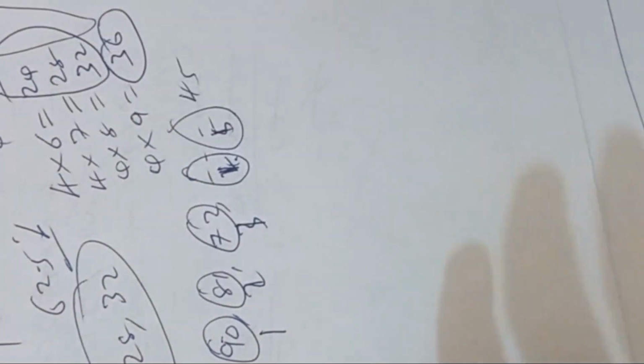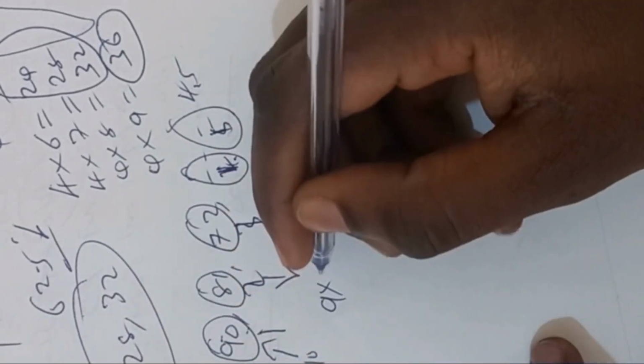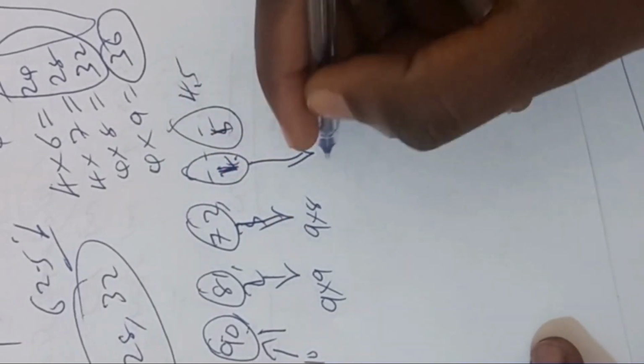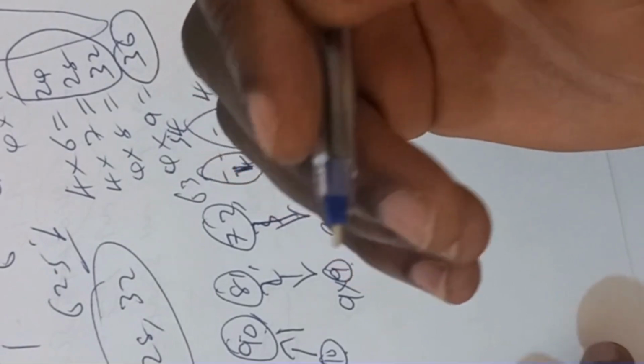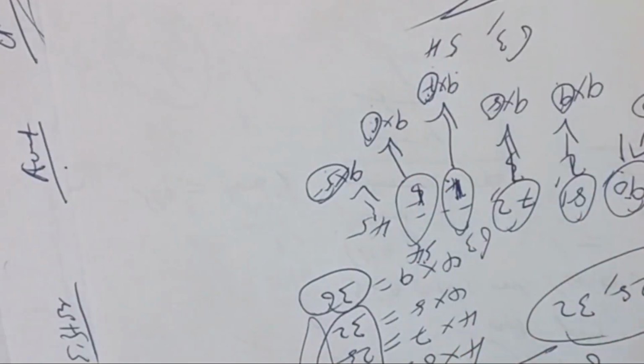If you check here, in series and sequence, it's either they're adding, they're taking away, they are multiplying, they're dividing, they're finding the square root or the square. So you have to just open your mind. You check what is happening here. Suppose you wanted to say that they are dividing by 9 or multiplying by 9. See, just see one thing. We know that 9 times 10 is 90. 9 times 9 is 81. 9 times 8 is 72. Let's see if it will bring this. 9 times 6 is 54. 9 times 7 is 63. So row 4 is 63 and row 5 is 54. That's how series and sequence is simple indeed.